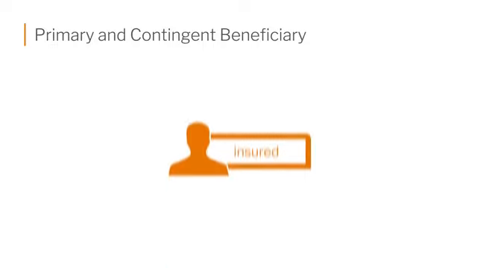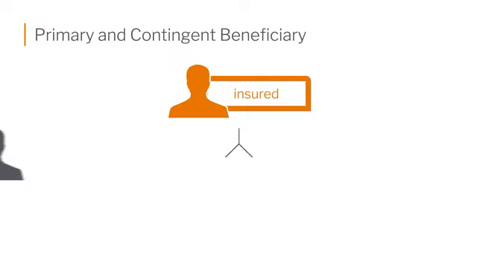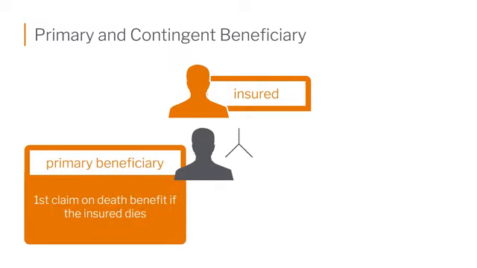Primary and contingent beneficiary. There are a couple of different levels, if you will, to naming beneficiaries. A lot of people just list one, and that would be the primary beneficiary. So if I were to die, for example, I would have somebody listed as my primary beneficiary. That's the first person the insurance company is going to go to. If that person is still alive, I've passed away, and they're listed as my primary beneficiary, they would receive the death benefit, federal income tax free, paid to them because they are listed as the primary beneficiary.